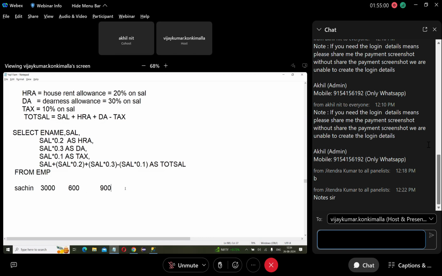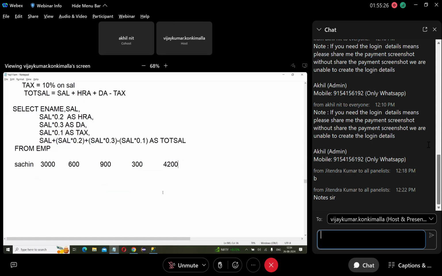Next, tax: 300. So 3,000 plus 600 is 3,600, plus 900 is 4,500, minus 300 is 4,200.